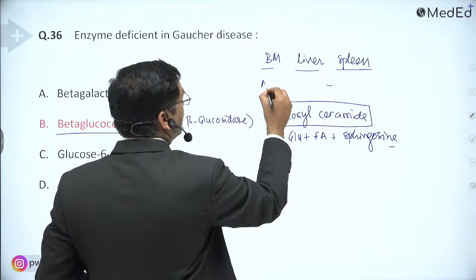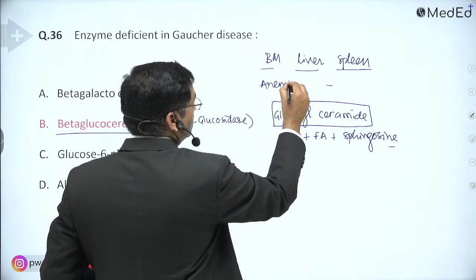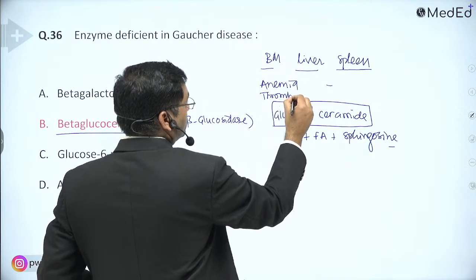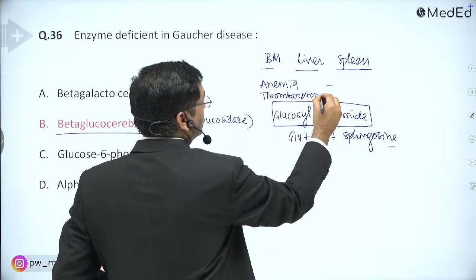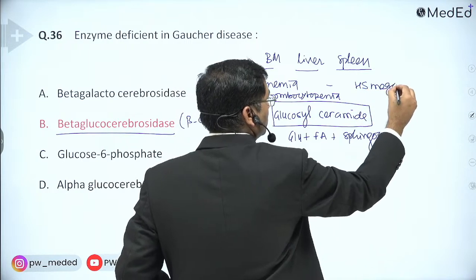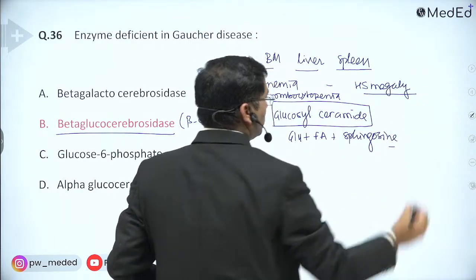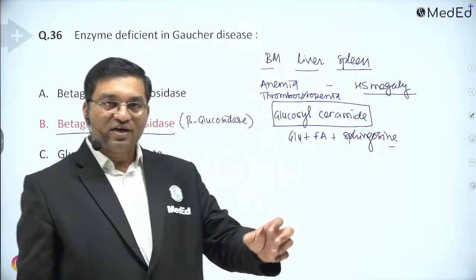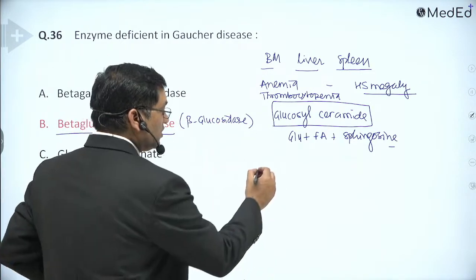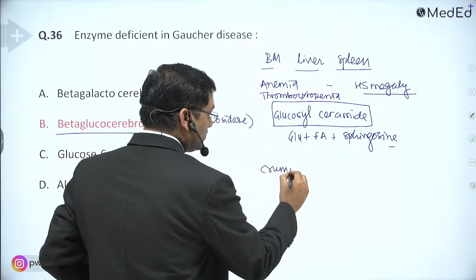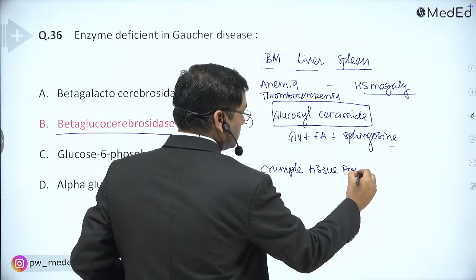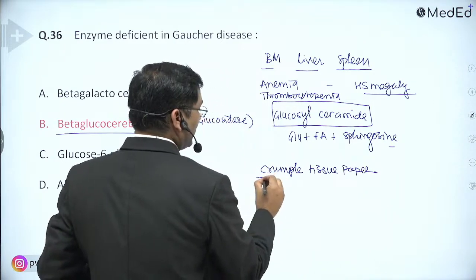Lysosomes loaded with glucocerebrosides give the crumpled tissue paper appearance on microscopy.